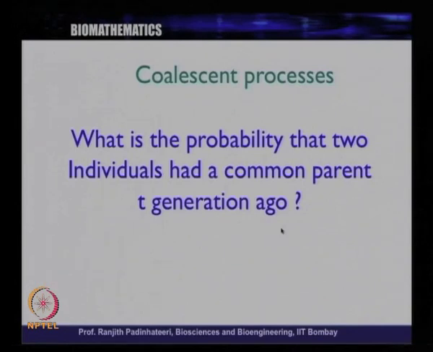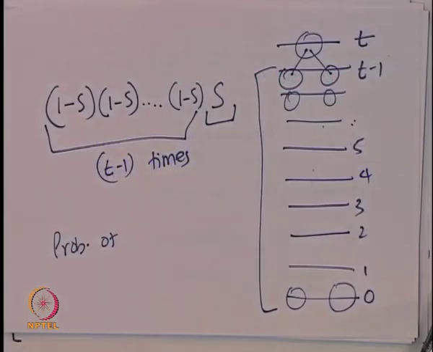When we talk about the binomial distribution, you should also remember that this is very analogous to tossing a biased coin. If it is an unbiased coin, the probability will be half. If it is a biased coin, the probability could be p and 1 minus p, and this is very much like tossing a biased coin. You could think of this analogy and compare it with the Wright-Fisher model, and then think about it in that particular way.